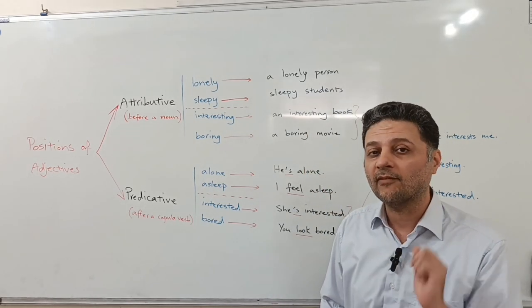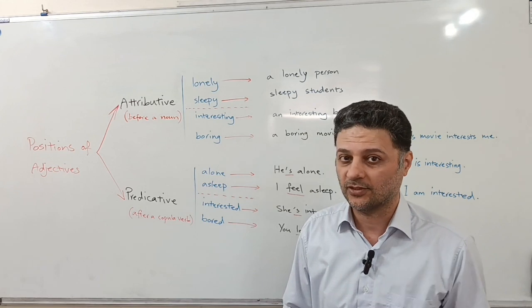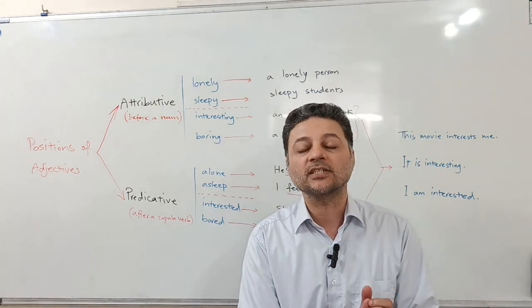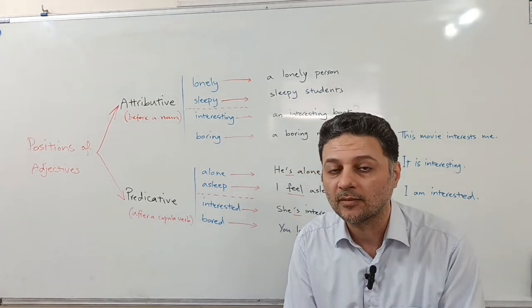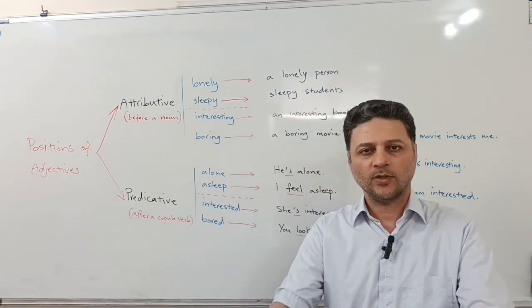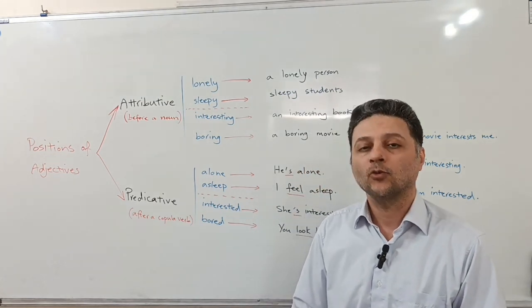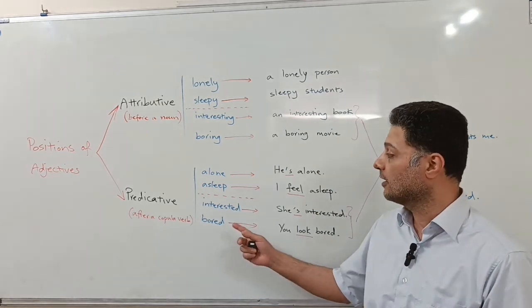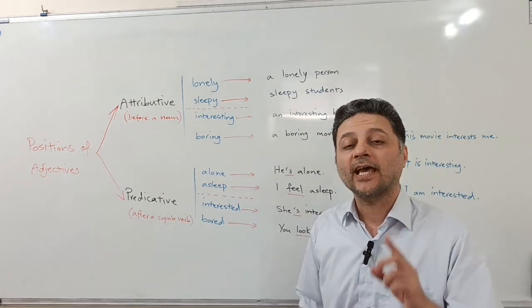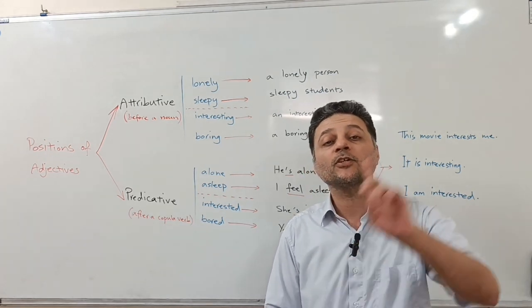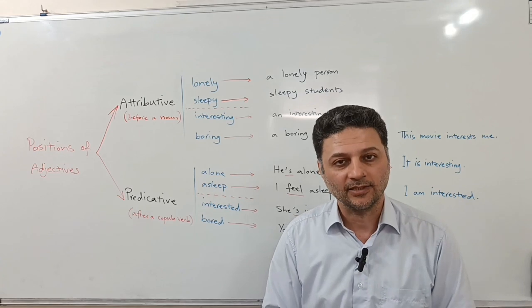But we also have another position, for a special set of adjectives that cannot be used before a noun. So where do we place them in the sentence? Normally they come after a linking verb, after a copula verb. And for those of you who are not familiar with the linking verbs or copula verbs, refer to my other video about the linking verbs, all right?